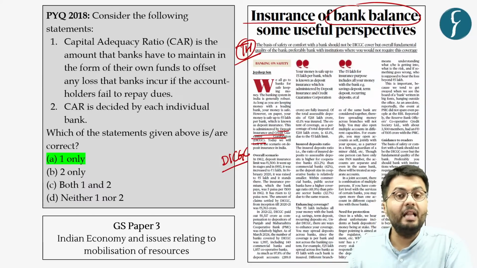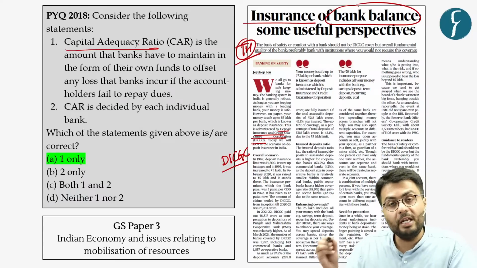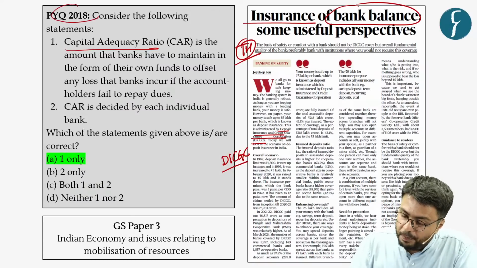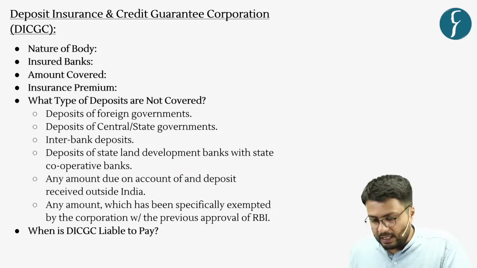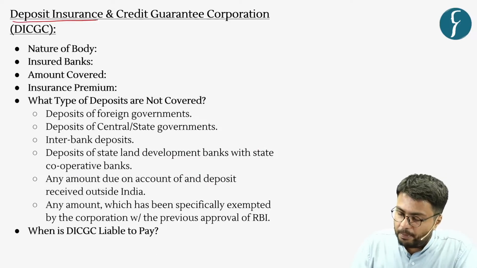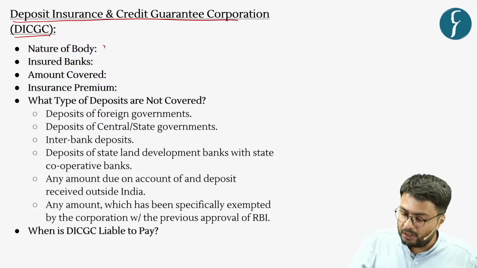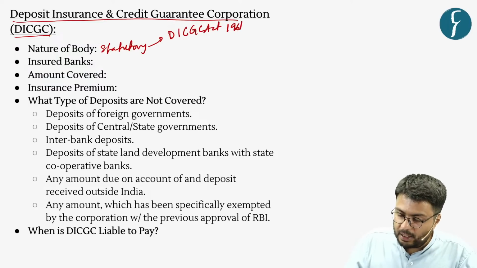Now, strengthening the health of the Indian banking sector, be it through capital adequacy requirements or through insurance, is important from the prelims examination perspective. Case in point, this PYQ of the year 2018 on capital adequacy ratio. So in this context, let us understand what is this Deposit Insurance and Credit Guarantee Corporation of India. Now this body is a statutory body which was formed as per the provisions of the Deposit Insurance and Credit Guarantee Corporation Act of the year 1961.